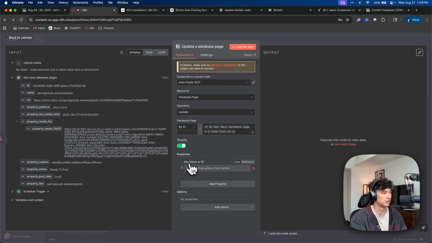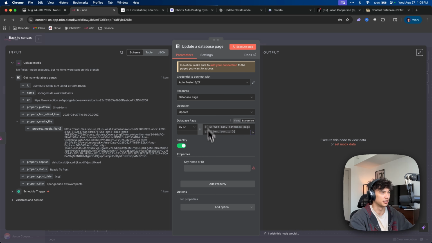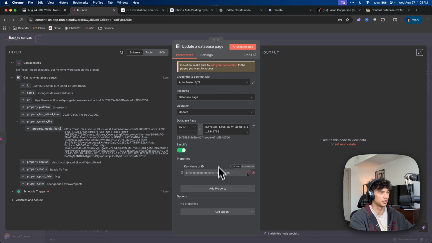But what if we just copy this? Okay, yeah, so that works. So if we throw the ID in here, that'll work. We actually need to put the actual ID in there right now because we need the options to load. Because if we put the dynamic data in there like this, you can see the options don't load because it says execute previous nodes for preview, right? So let's just copy this because we know that's what it's going to look like. And then we are going to refresh list.